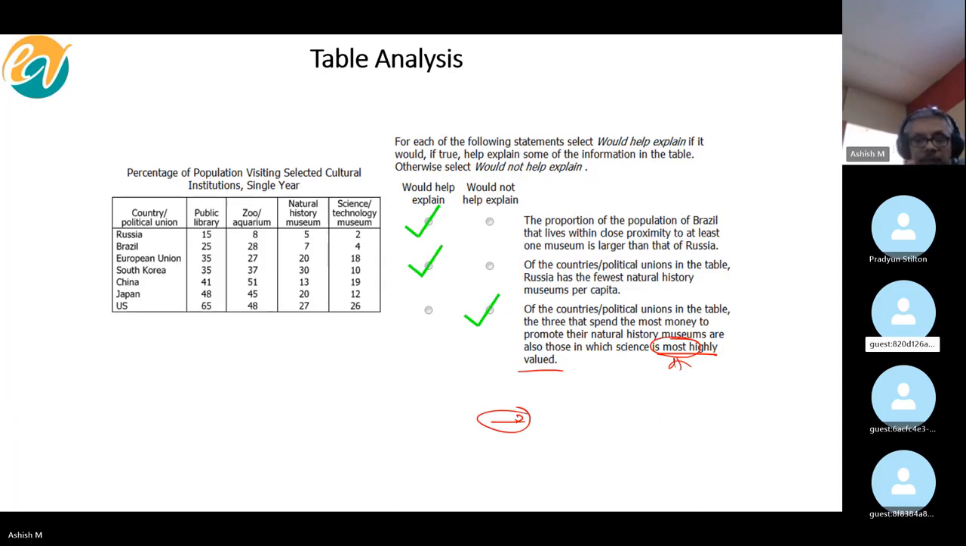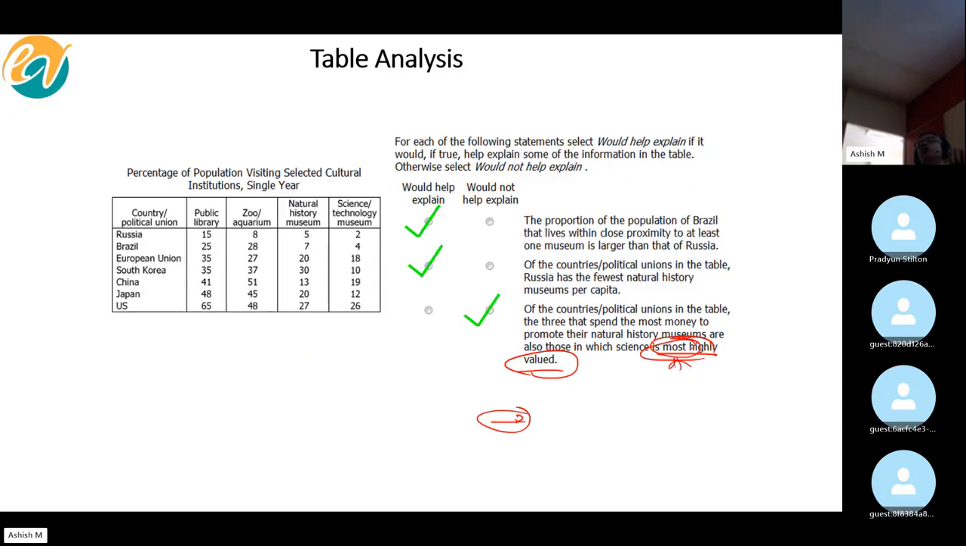I was confused by the phrase in which science is most highly valued. Tell me, what does most highly valued mean? If I say in India, science is most highly valued, what does it mean? In comparison to other countries, right? Anand, if we say that in India science is most highly valued, by default what does it mean? Most highly as in comparison to the other countries. So we can't just look at India only and say that science is most highly valued. It has to be in comparison with others. You get it, Anand?